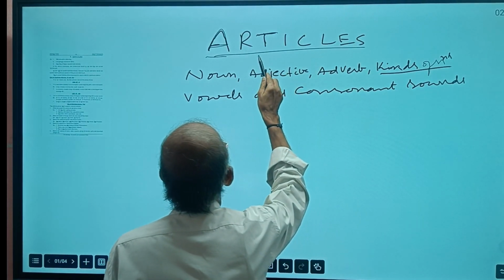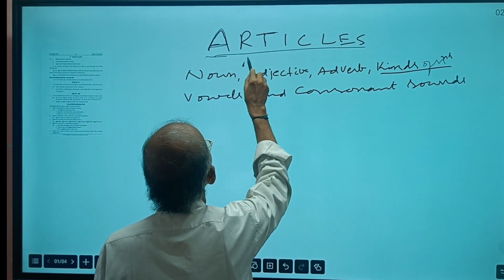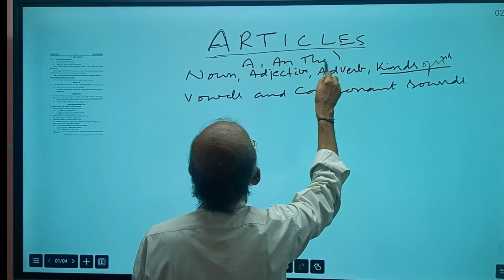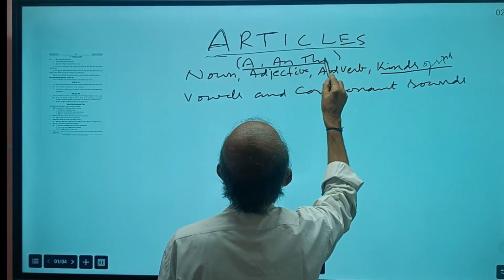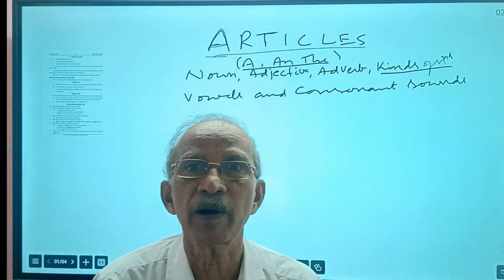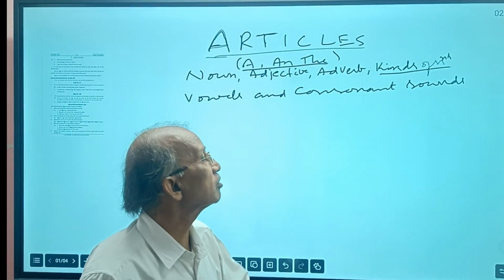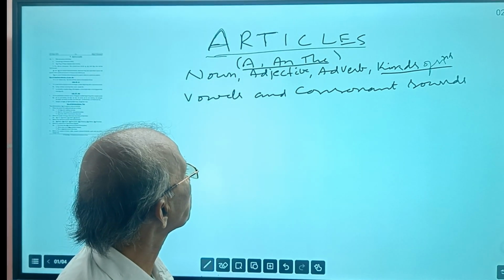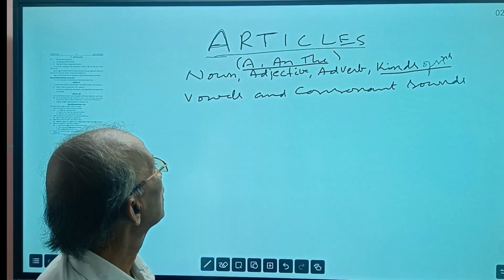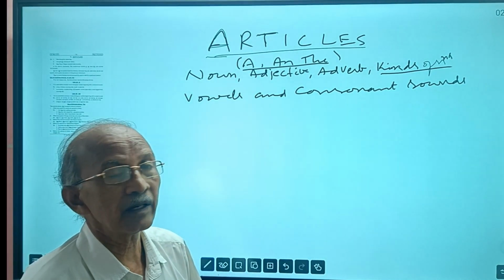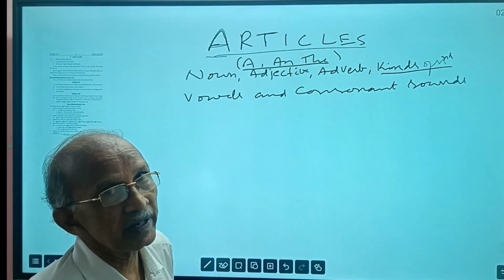What are the articles? A and the. Everybody knows. Which part of speech do they belong to? The adjective part of speech, and among adjectives, distributive adjectives. You know very well: a and an are indefinite articles, and the is the definite article.